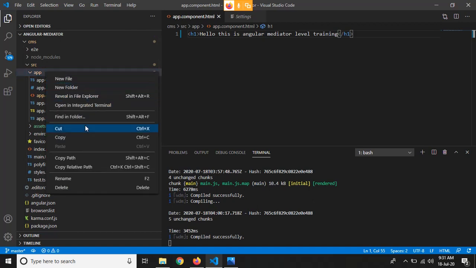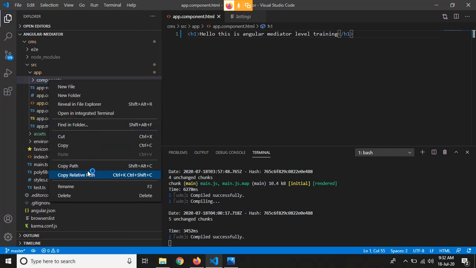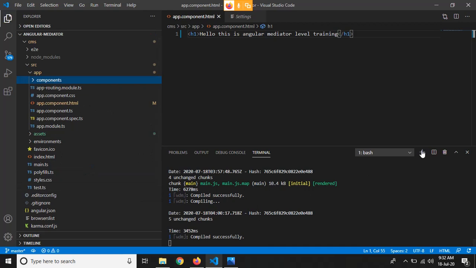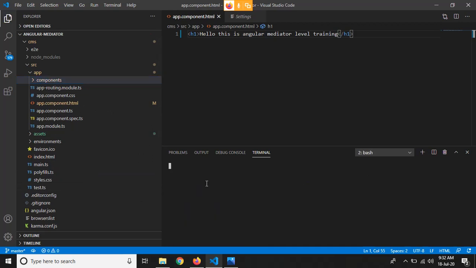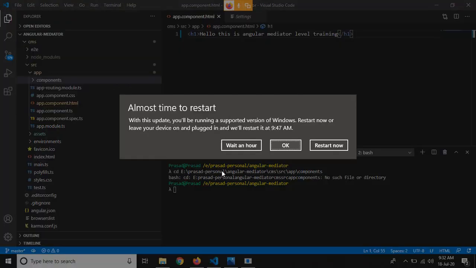So let's create a folder for our components, and we will keep all our components in that folder only. So into the app we will create a folder called components. So now we will create our components into this folder only. To copy this file path from here, open a new terminal, go to this directory.